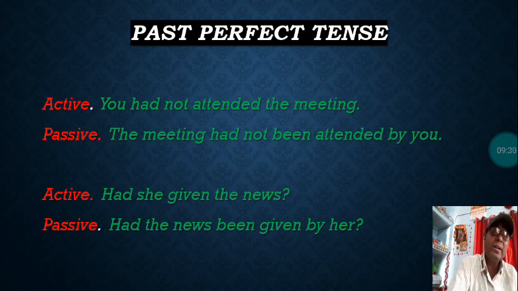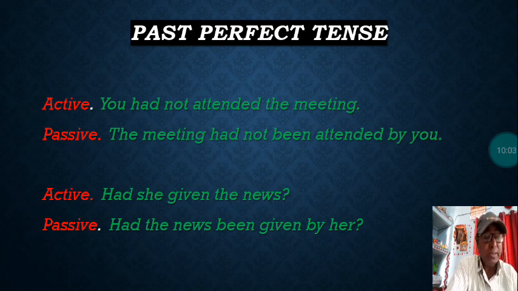Here had is used in past perfect tense, and after had the third form is used, that is attended, from attend. This sentence is negative, and so you have to change it into passive in negative form only. The meeting had not been attended by you.